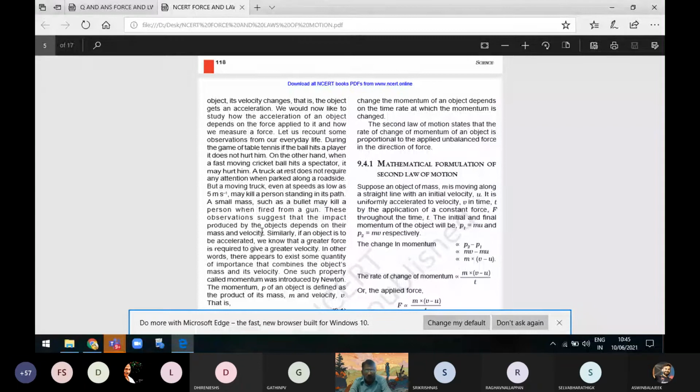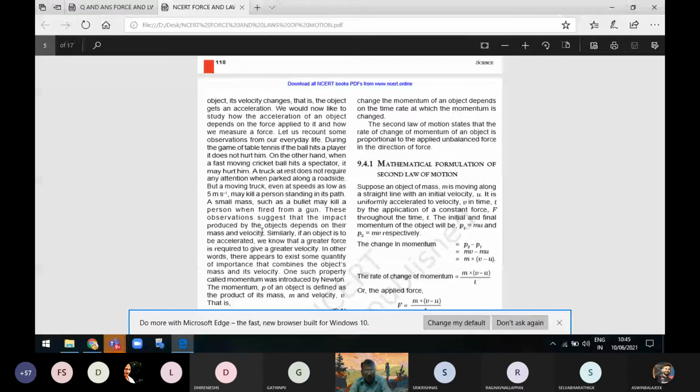If you take a table tennis ball or tennis ball and a cricket ball, the tennis ball has less mass and the cricket ball has higher mass. So the cricket ball will hurt the person, but the tennis ball will not. All these phenomena we have seen mostly depend upon mass and velocity. So now we are going to introduce a new word called momentum.